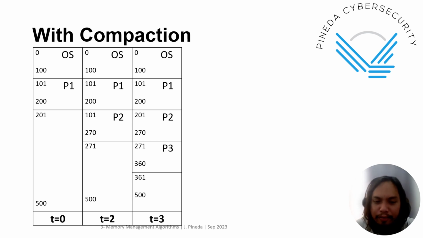I think P3 has a memory requirement of 90. So you would see that it's optimized, right? All of the memory requirements are addressed, and all the free spaces are placed at the bottom part.